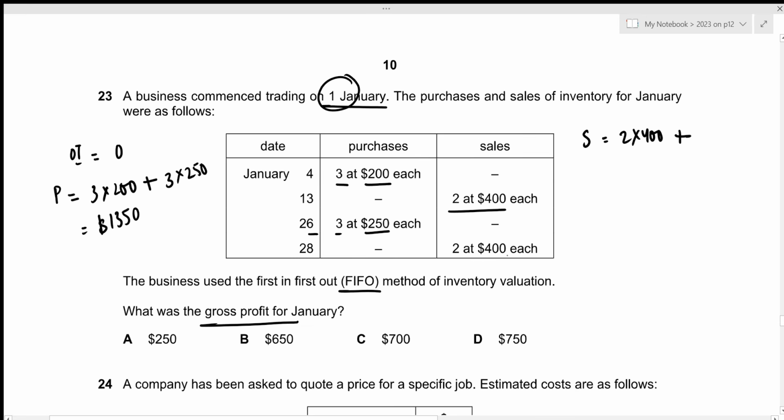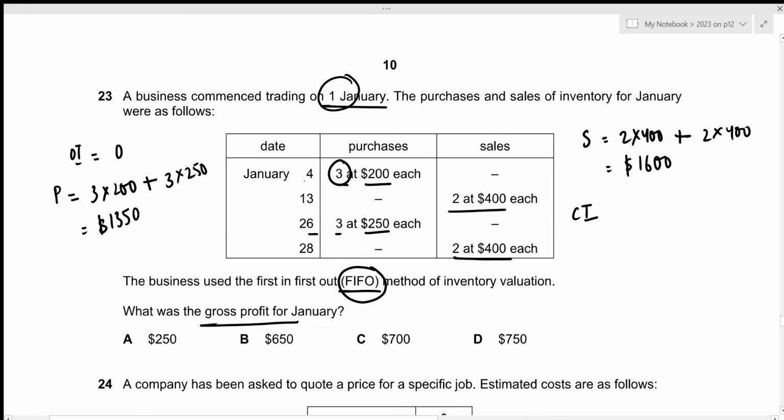And on 28th January, it was 2 at 400 again. So this will result in 1600. Now the only thing remaining will be the calculation of closing inventory. Okay, so remember that this is the first in first out inventory valuation method, which means that the purchases made at the earlier date will be used first to make the sales.